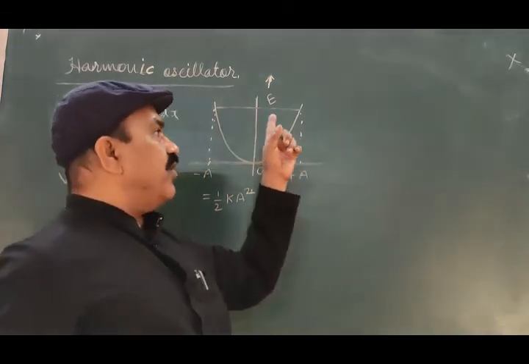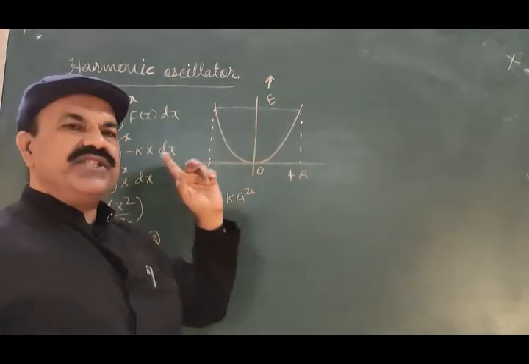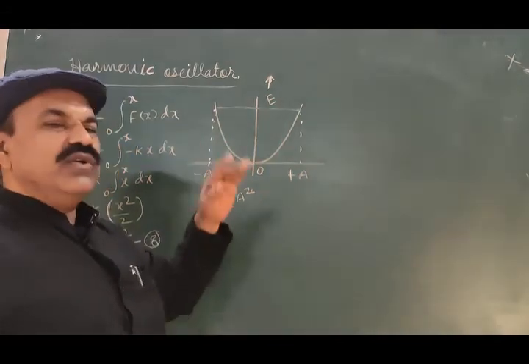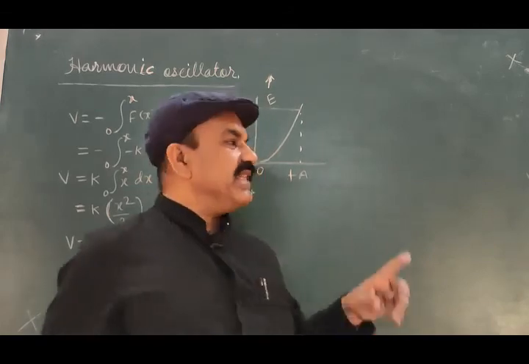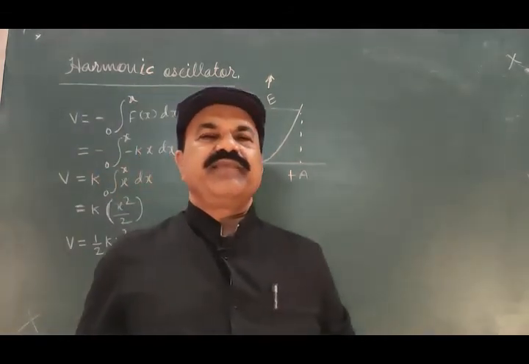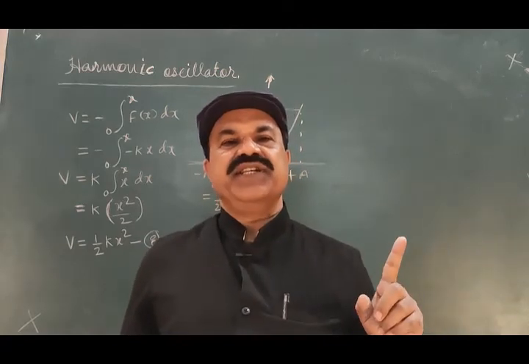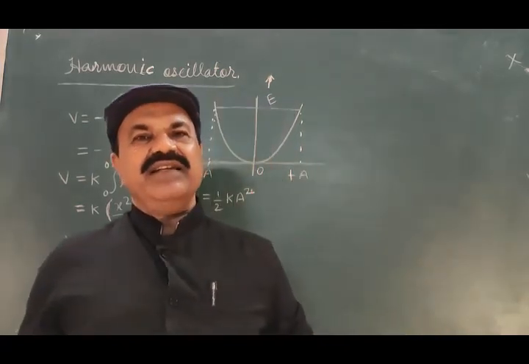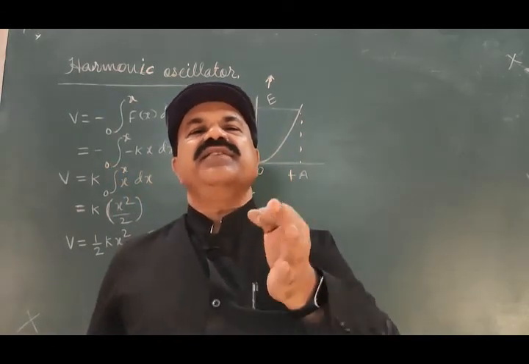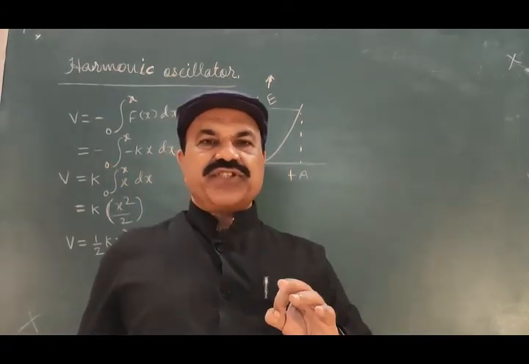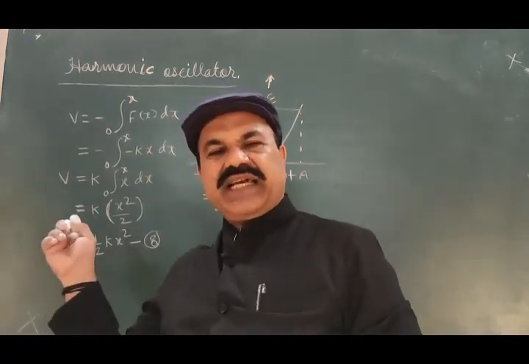This particle is bound to perform simple harmonic motion between minus A and plus A only. It is not allowed to go beyond this. It is restricted to move inside these two limits, and therefore its energy spectrum should not be continuous. It should be discrete, and it is true only for some specific energy values. This is the first modification anticipated by quantum mechanics.